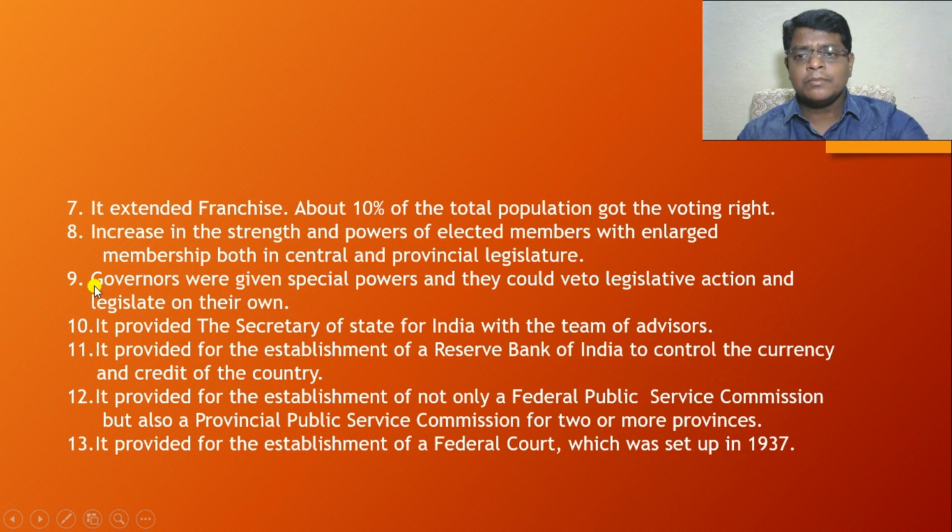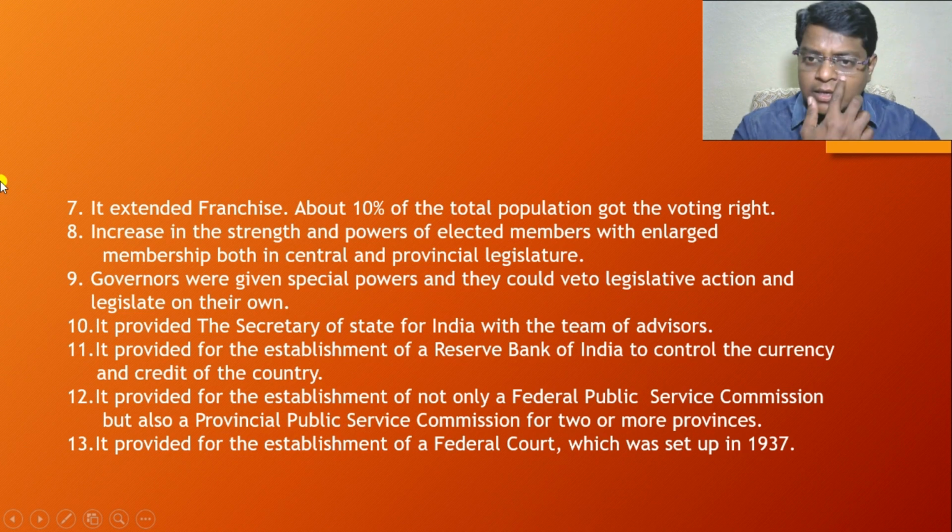At the same time, by this act, governors were given special powers. The Government of India Act 1935 allowed governors to enjoy special powers. So what are the special powers? They could veto legislative actions and legislate on their own.